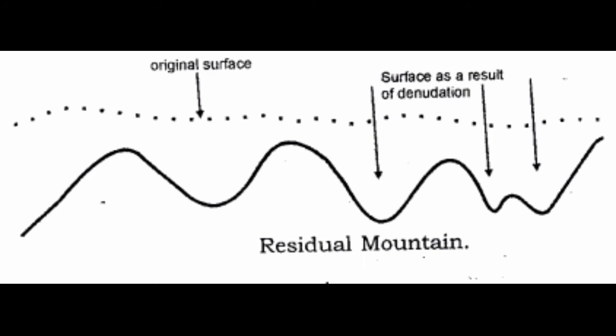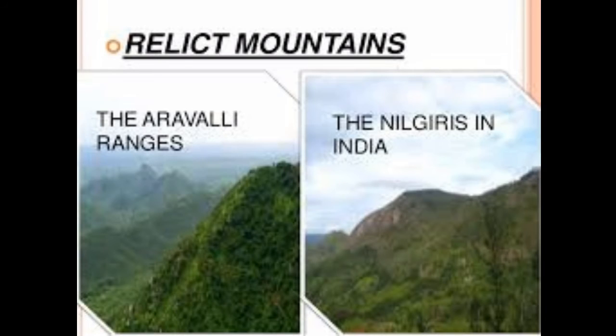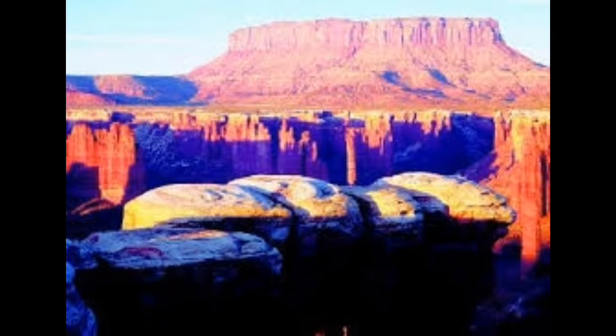These mountains are formed by various erosive agencies acting through millions of years, which may reduce mountains and plateaus to a low plain, but the harder and more resistant ones survive against erosion and may be left standing as residual or relict mountains. For examples, the Aravallis and the Nilgiris in India, and the mesas and buttes of the USA.